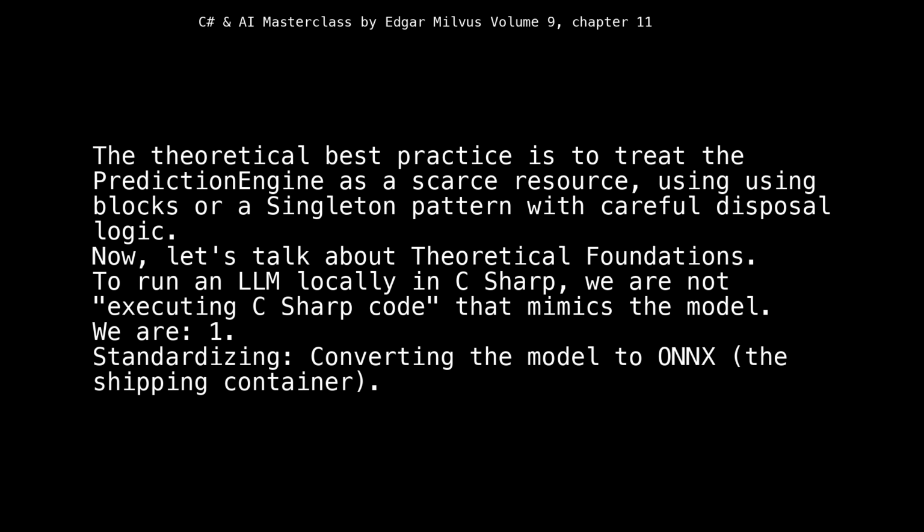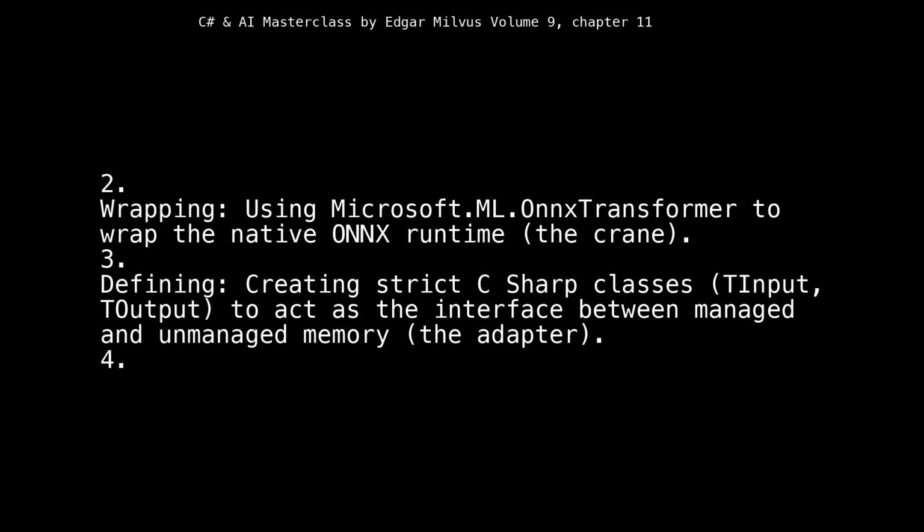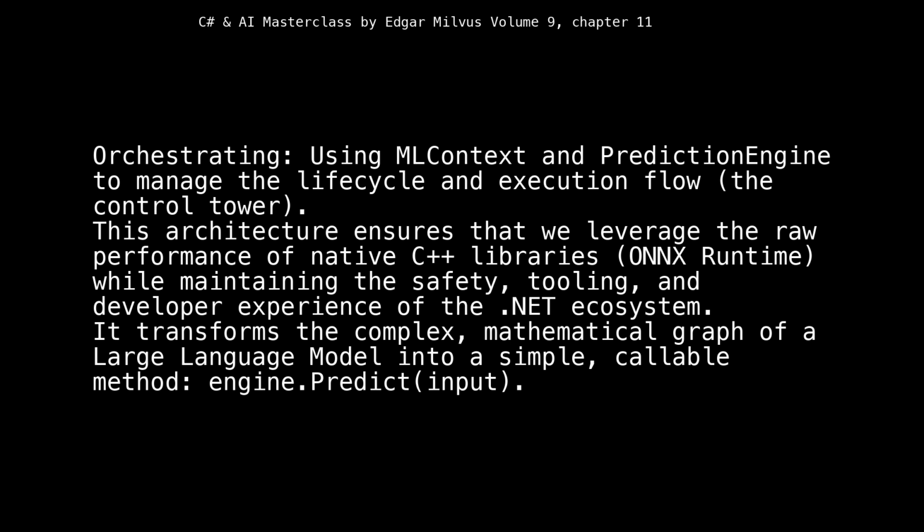Now, let's talk about theoretical foundations. To run an LLM locally in C#, we are not executing C# code that mimics the model. We are, 1. Standardizing, converting the model to ONNX, the shipping container. 2. Wrapping, using Microsoft.ML ONNX transformer to wrap the native ONNX runtime, the crane. 3. Defining, creating strict C# classes, T-input, T-output, to act as the interface between managed and unmanaged memory, the adapter. 4. Orchestrating, using ML context and PredictionEngine to manage the lifecycle and execution flow, the control tower.